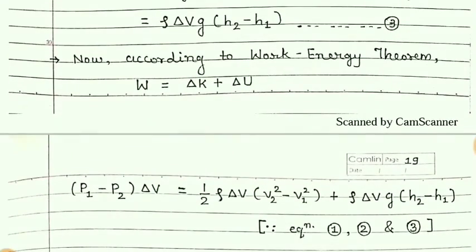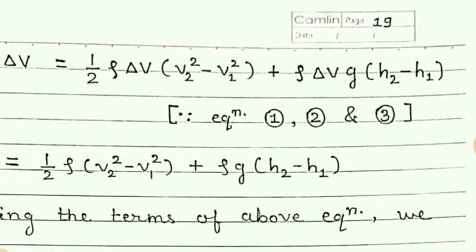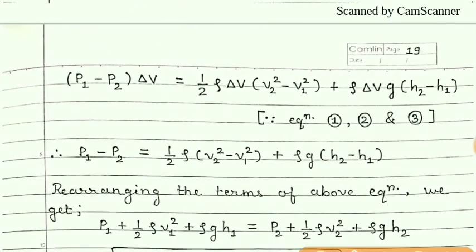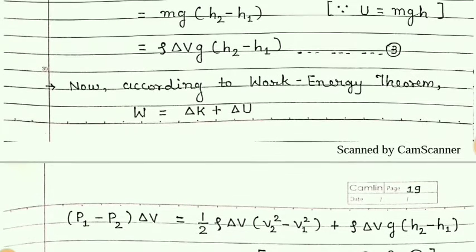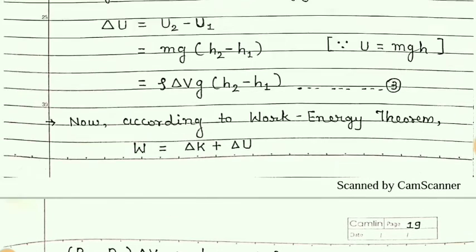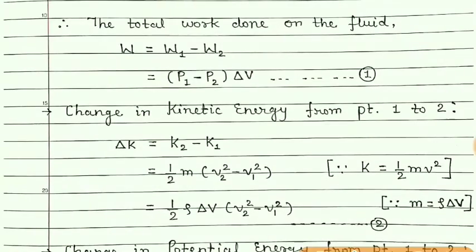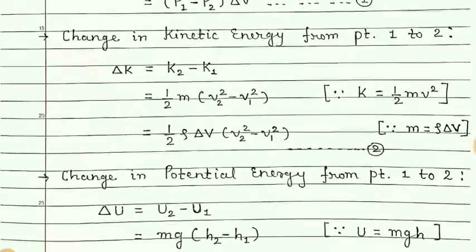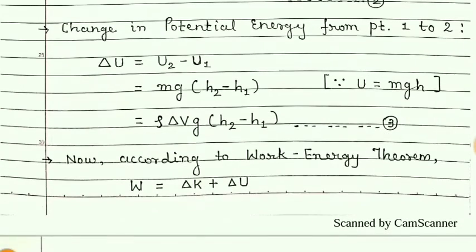Now, from equation number 1, 2 and 3, we will put the value of W, value of delta K and that of delta U. W is this, delta K is this, and delta U is this.